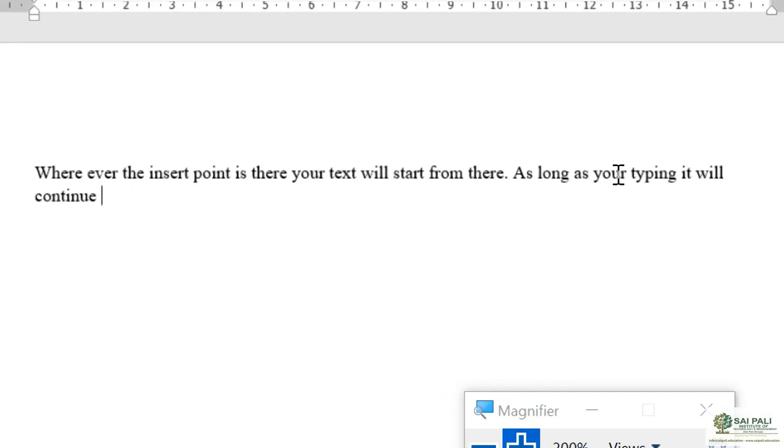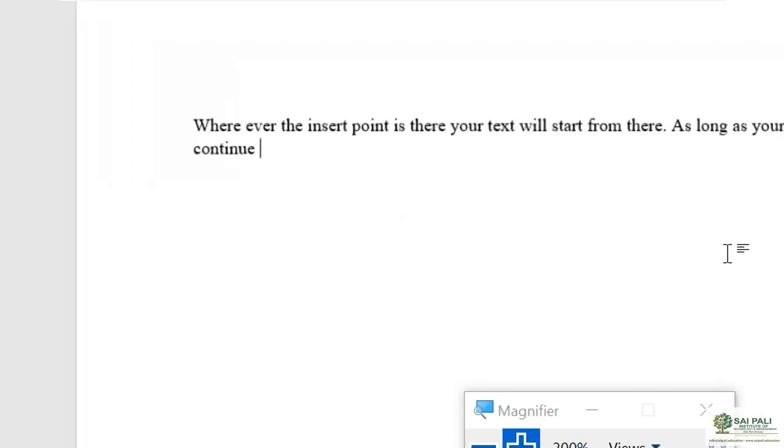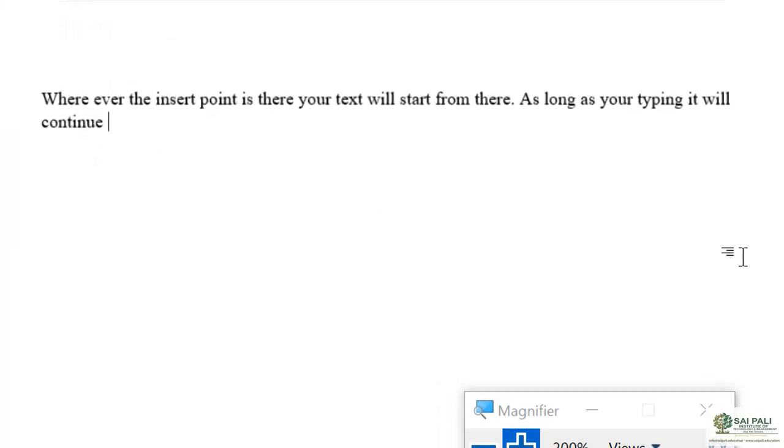The word continue comes on the new line.